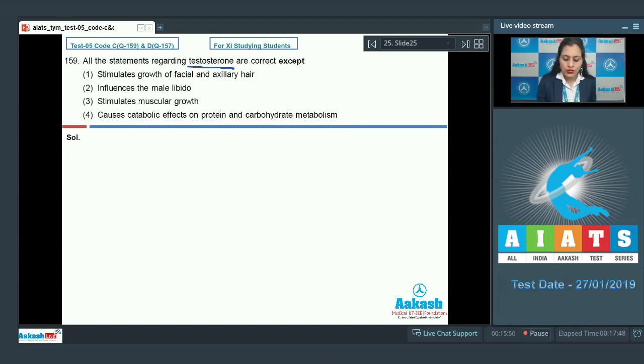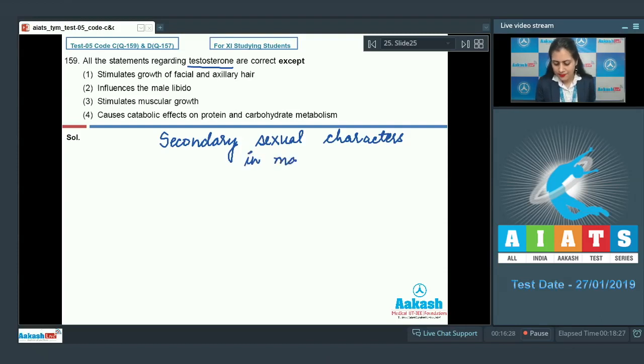And we know that testosterone in males controls the secondary sexual characters in males. The very first option is stimulates growth of facial and axillary hair, and as it is a correct statement, so this cannot be a correct answer to our question.